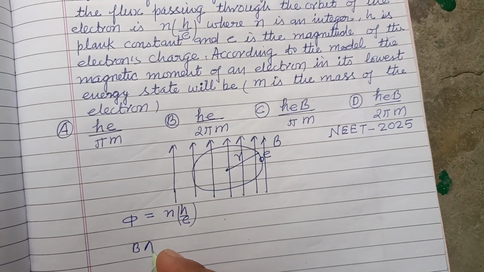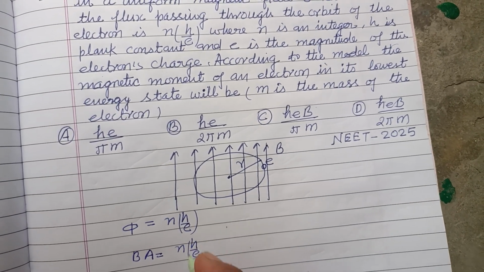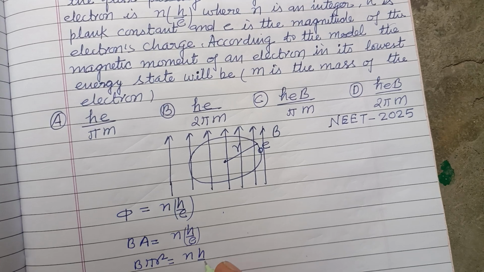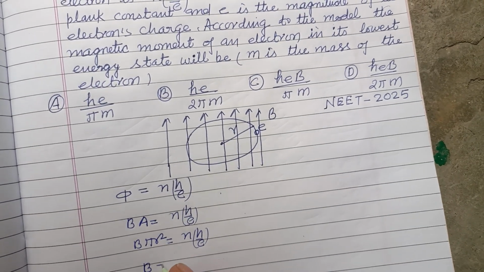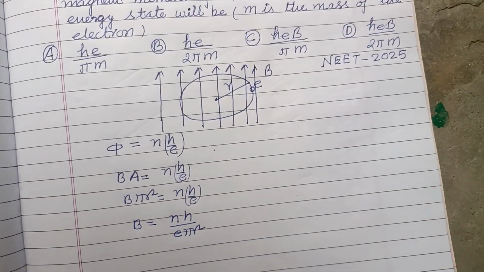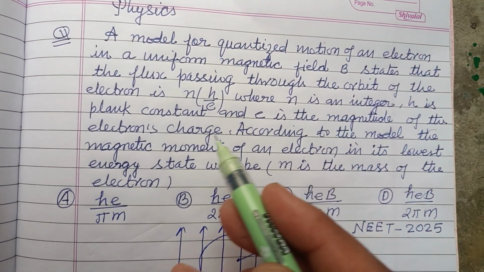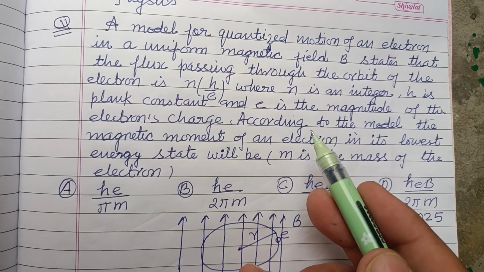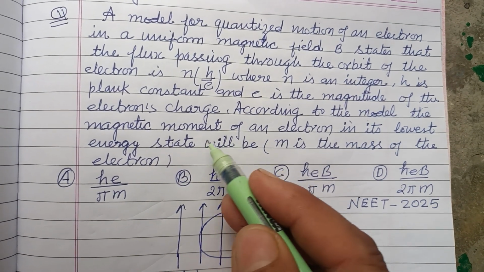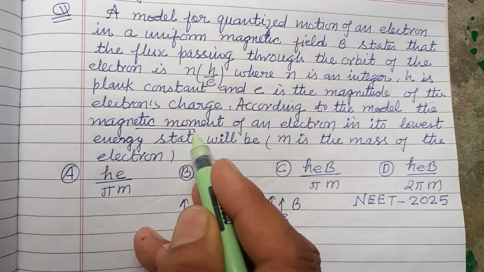Therefore phi equals BA, where B is the magnetic field and A is the area of the orbit, and the area of the orbit is pi r square. Therefore nh upon e equals B into pi r square. So from here B equals nh upon e into pi r square. Okay, now the question says n is an integer, h is the Planck constant and e is the magnitude of the electron's charge. According to the model, the magnetic moment of an electron in its lowest energy state will be. So here the magnetic moment is asked in this question.